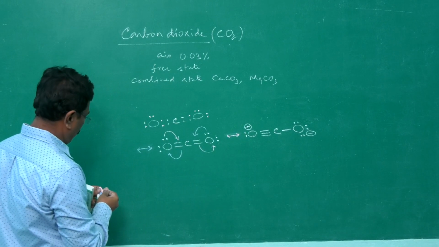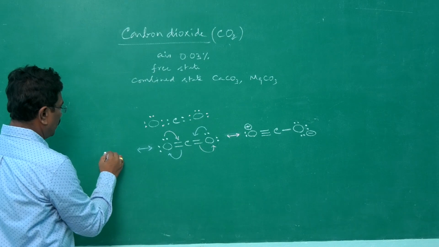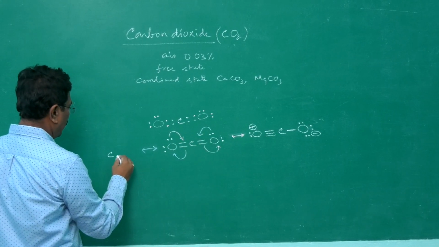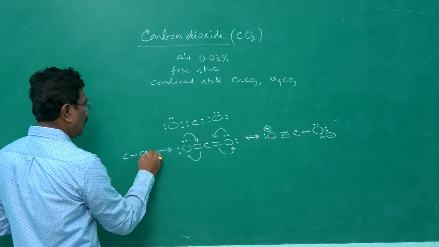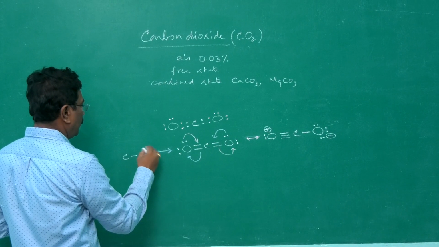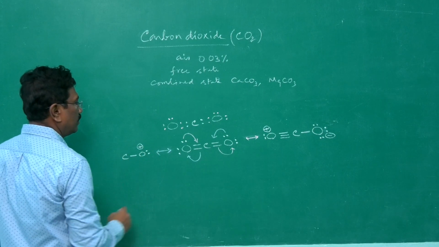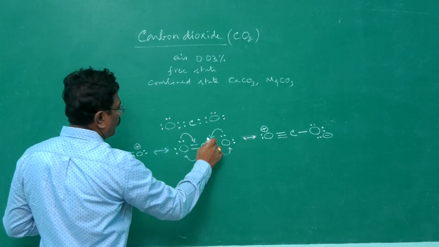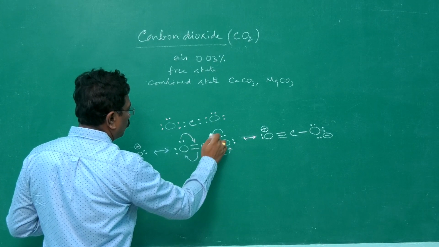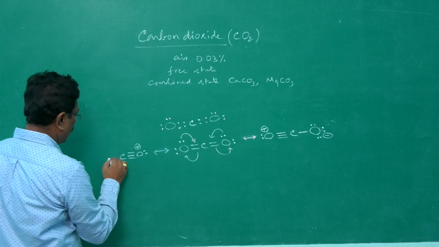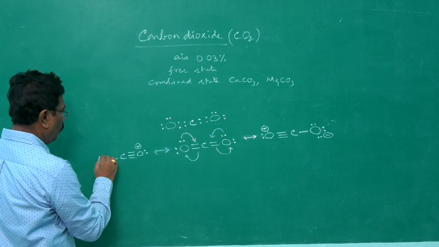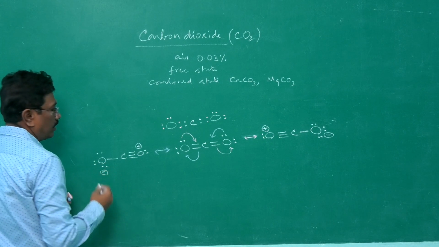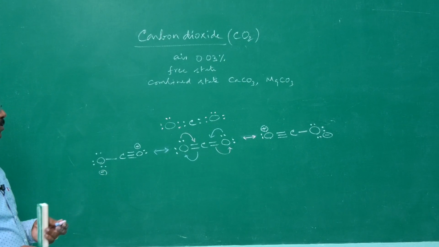If it goes this direction, you will be getting C. Electron pair is migrated here, therefore a single bond, only one electron pair, loss of an electron pair, therefore positive charge. Here 3 bonds, already 2 bonds, 1 more bond. One bond is migrated here, therefore single bond, O, extra electron acquired, therefore it has got negative charge. This is how it goes.